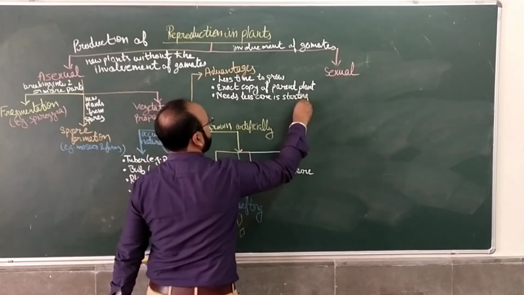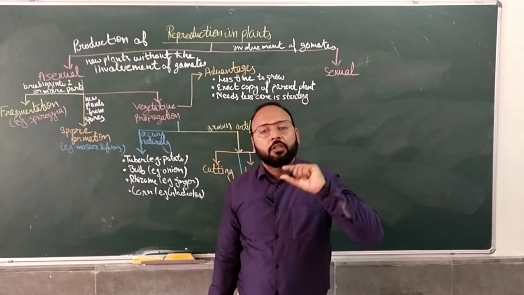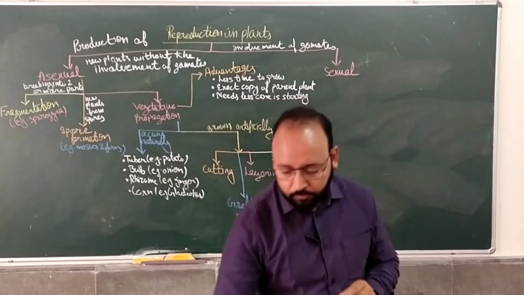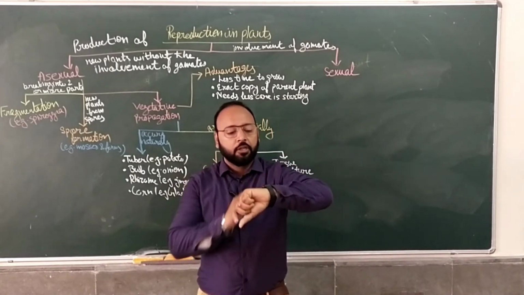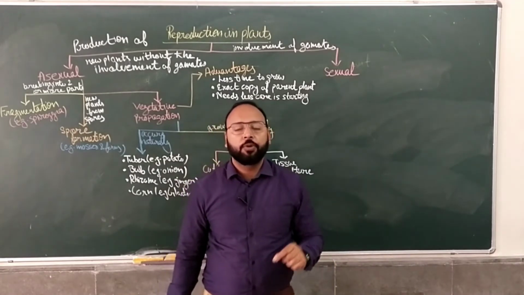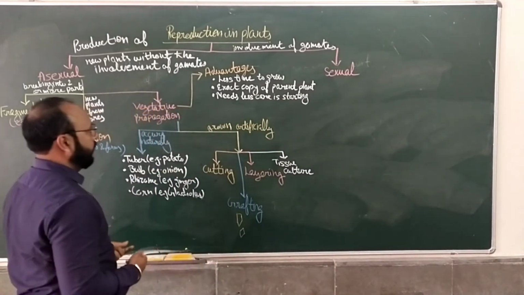Like if we are growing the plants with the help of seeds, then they will require more care, right? We have to be very particular about their watering and all that. But if we are using vegetative propagation, they will need less care at the start. We can easily grow them.